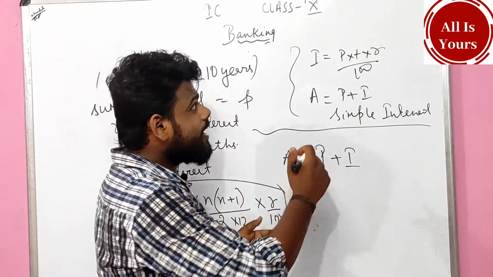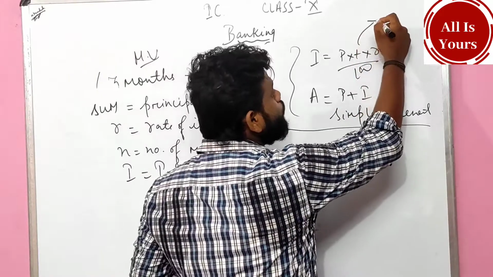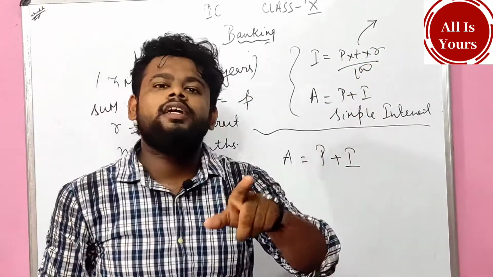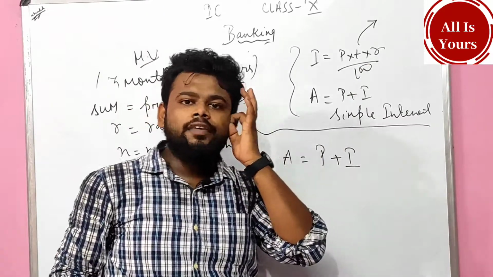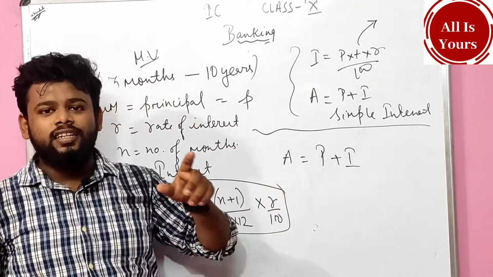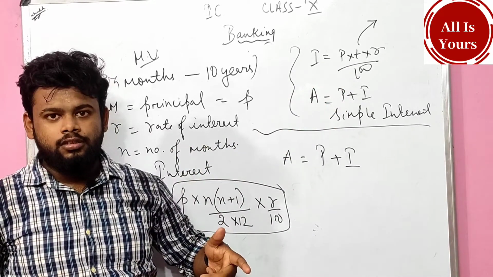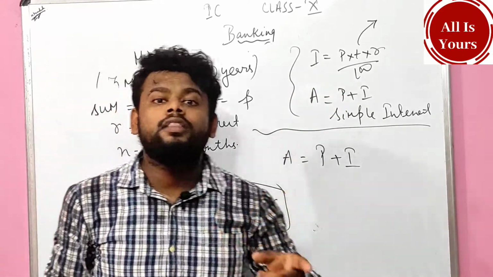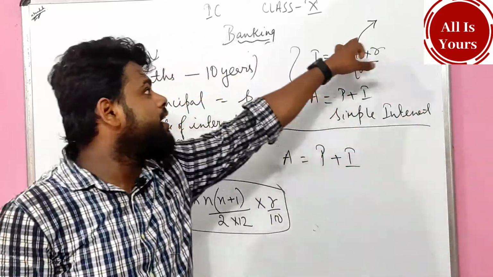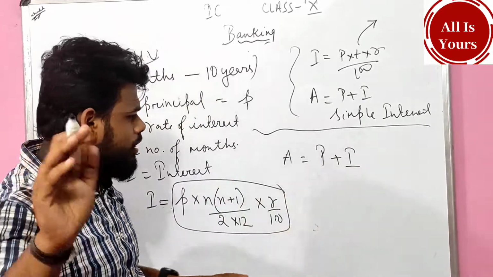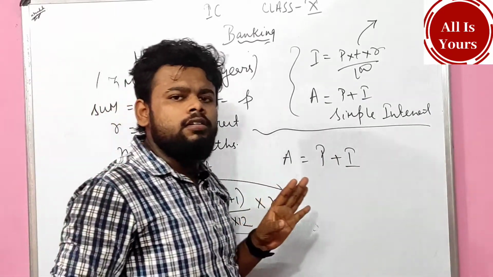See, people, when you are doing time, you always take it in years. Remember, children, whenever you do simple interest, time is always in years, but here you are doing it in months. That is the difference between simple interest, compound interest, as well as banking. Nothing more. End of the story, end of the chapter.